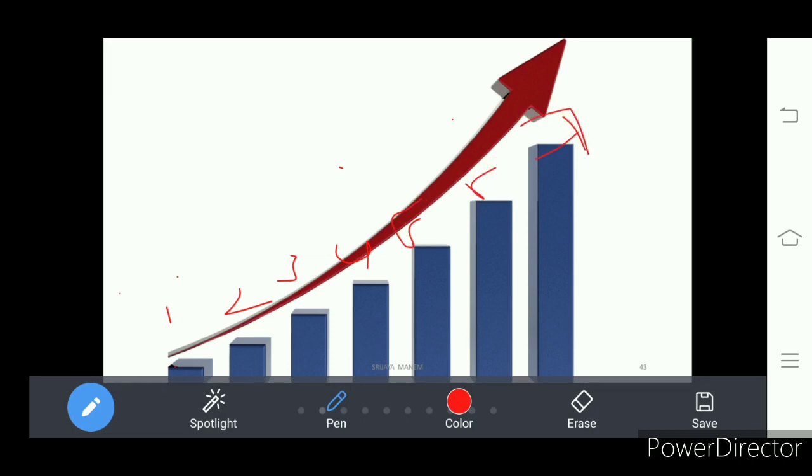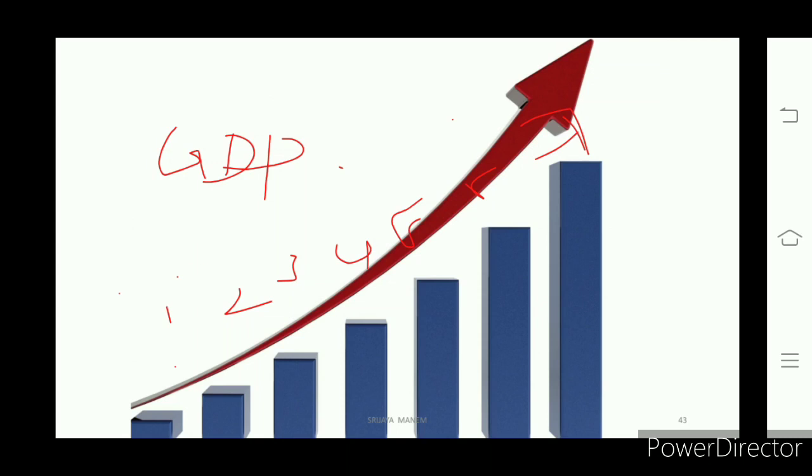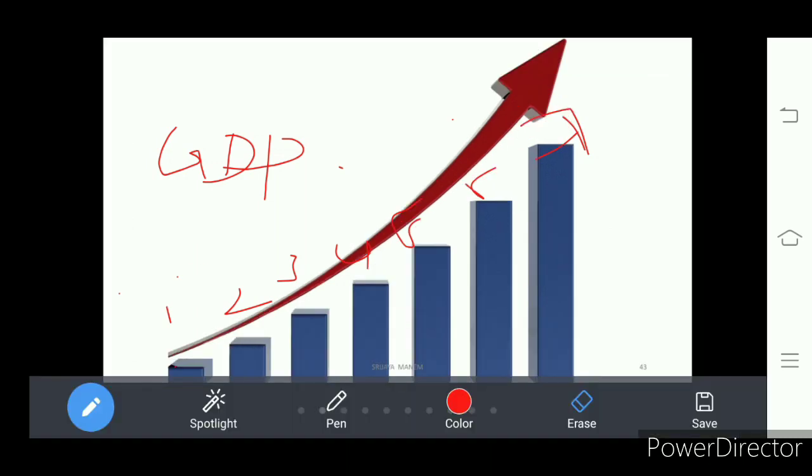So what do you see here? There is a continuous rise in the curved line. So it means that the national income, that is GDP, is increasing. Whether the GDP is increasing or not, it is very essential to know whether a nation is moving towards progress or not.